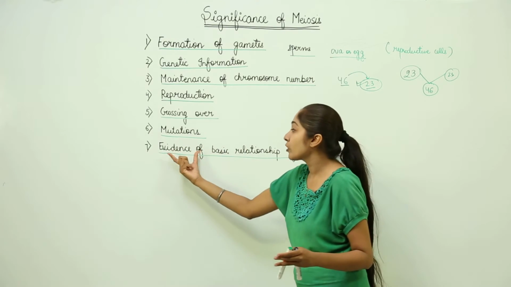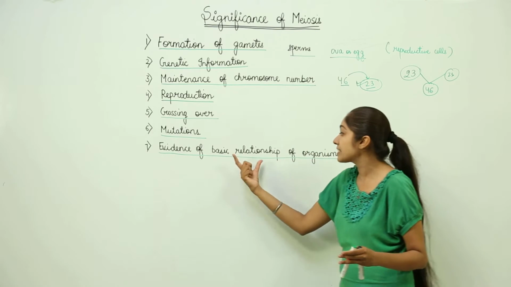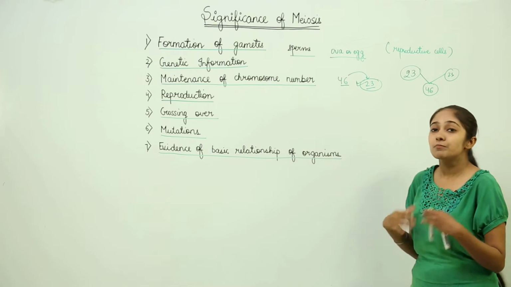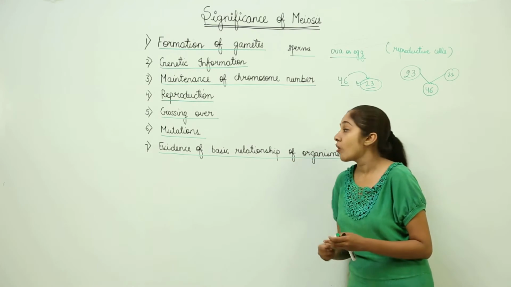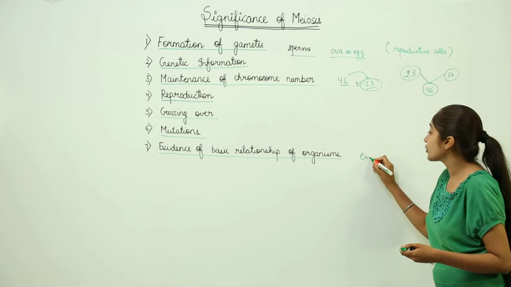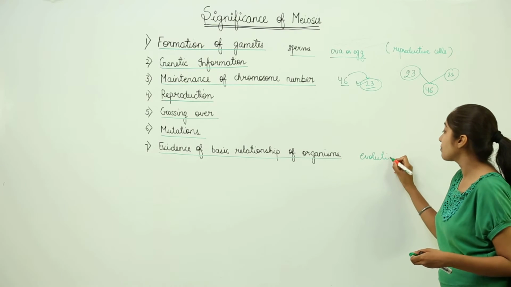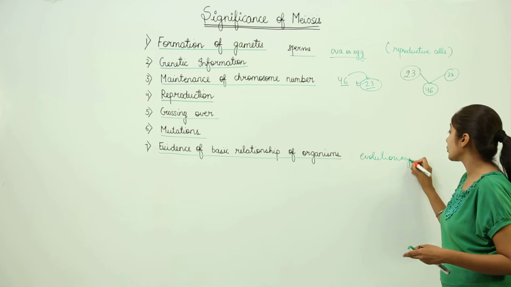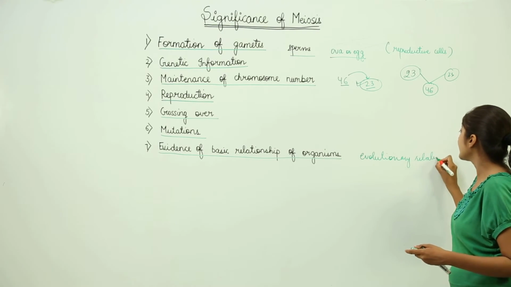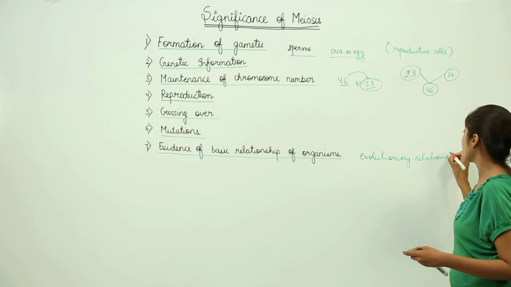So meiosis provides evidence of basic relationship of organisms. It means there is similarity or somewhere an evolutionary relationship, you can say. We call that similarity or relationship an evolutionary relationship, right? This is therefore the significance of meiosis.